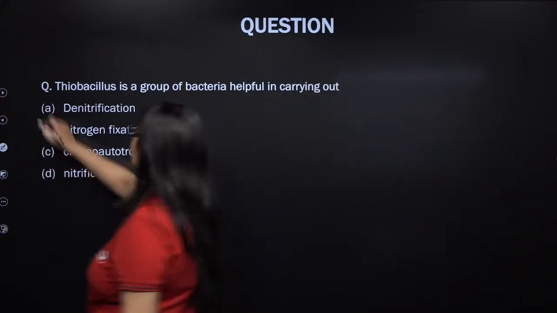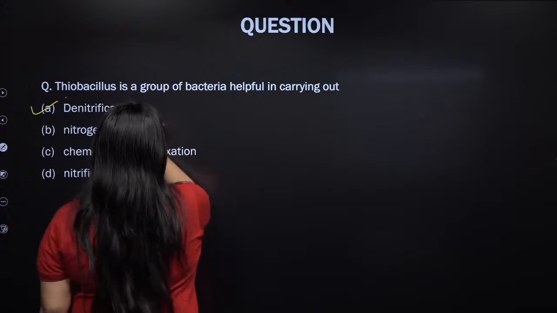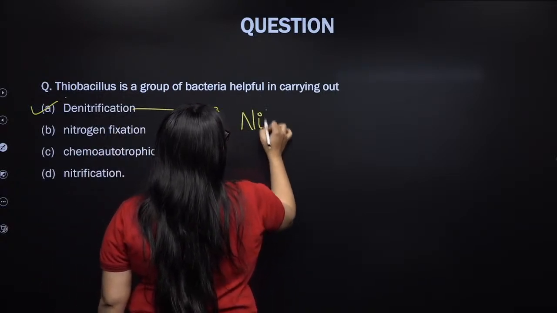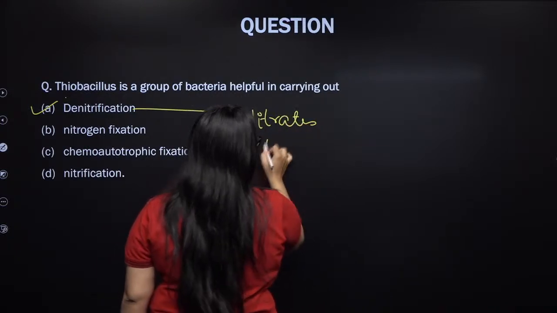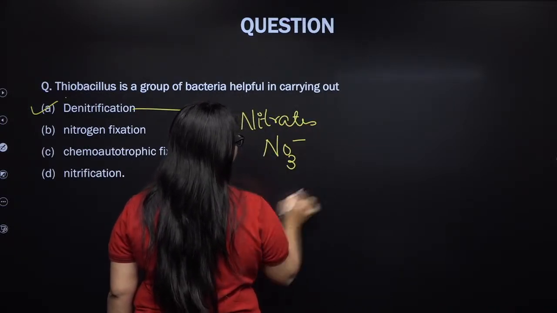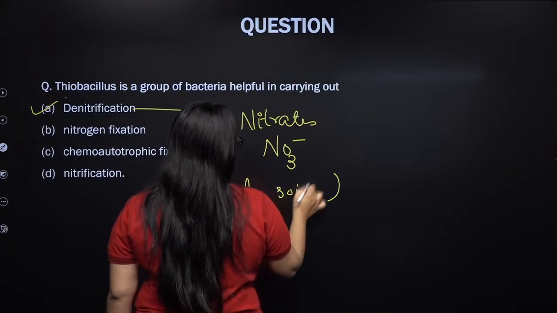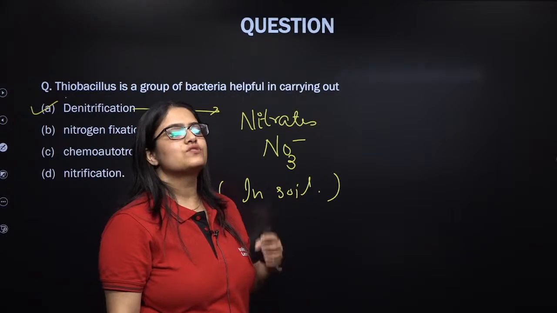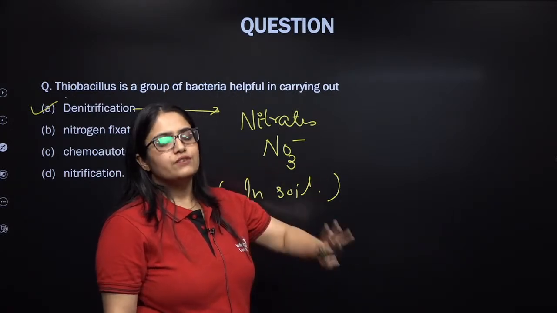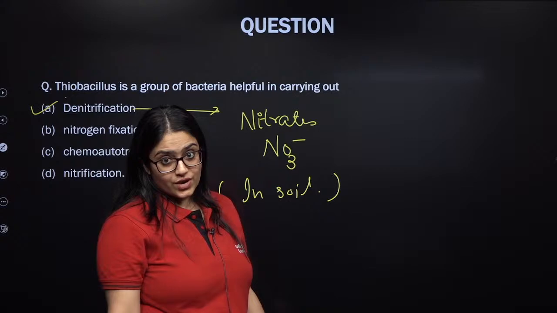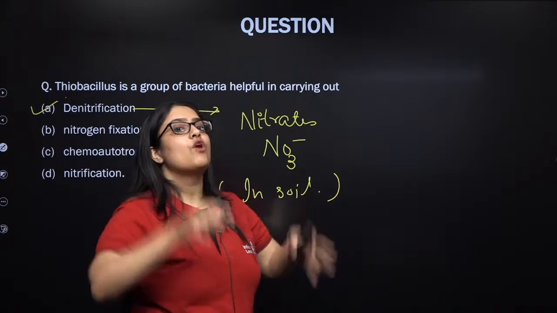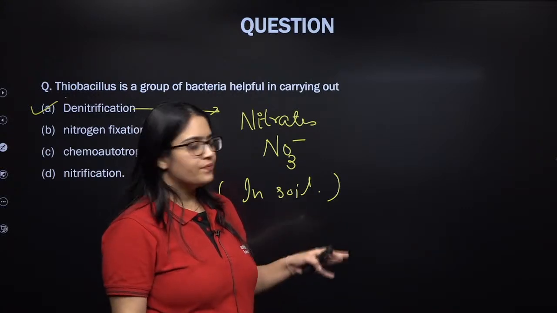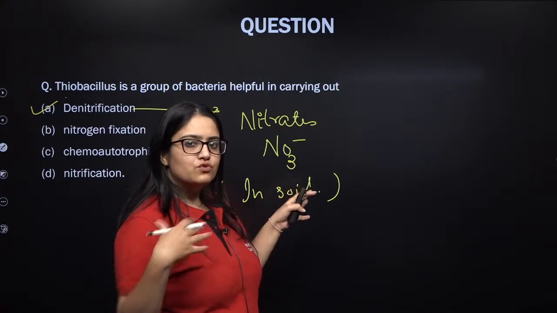You people are absolutely correct. Thiobacillus helps in denitrification. What is denitrification, my dear students? Denitrification means conversion of nitrates, the nitrates NO3 minus which are present in the soil. Although while doing nitrogen fixation, the atmospheric nitrogen is finally converted into nitrates, which is the most absorbable form of nitrogen for the roots of the plant, the basic aim is to convert it into nitrate so that plants can easily absorb it from the soil.